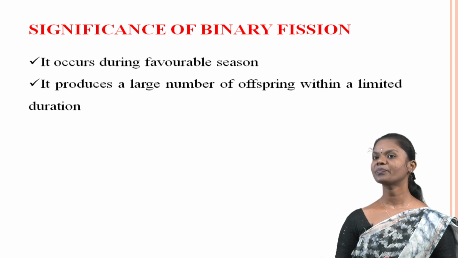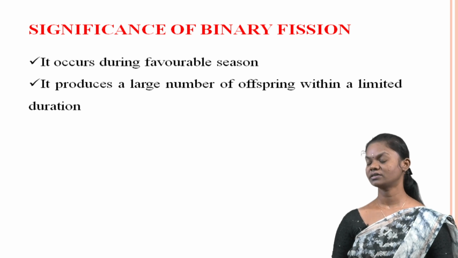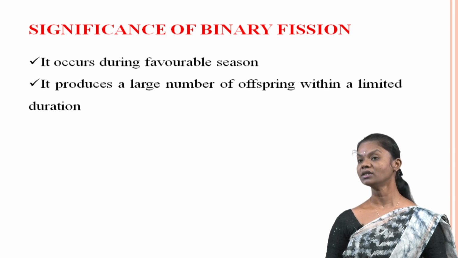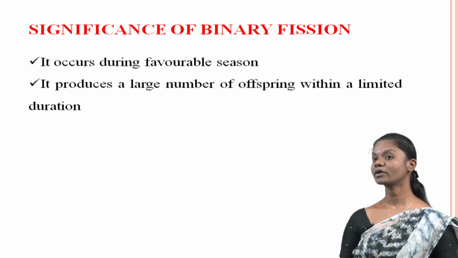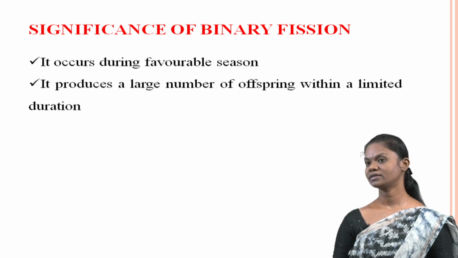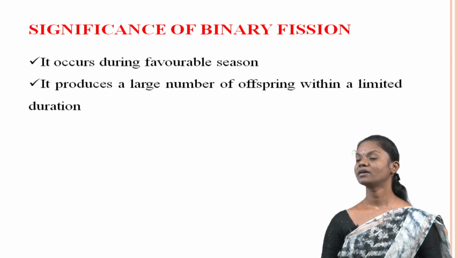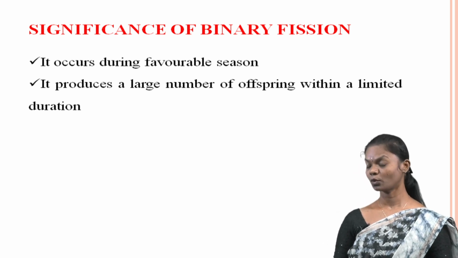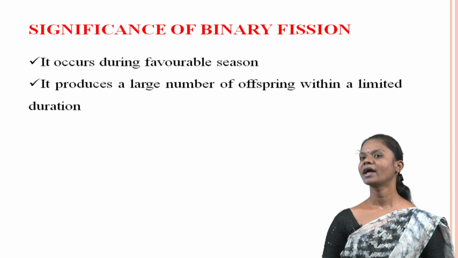Transverse binary fission in Paramecium primarily occurs during a favorable season when environmental conditions are optimal. This reproductive stage allows Paramecium to rapidly produce a large number of offspring within a relatively limited duration, facilitating population growth and colonization of suitable habitats.